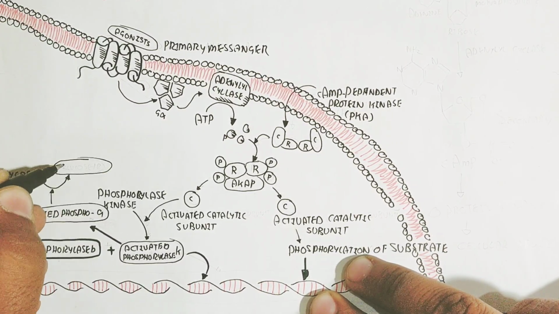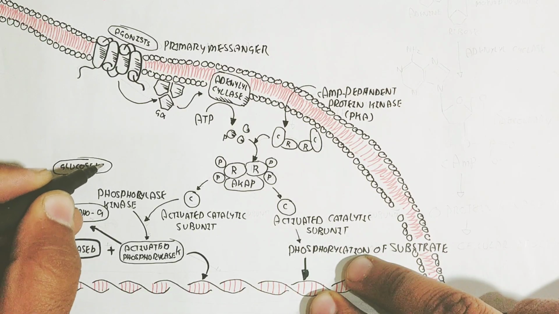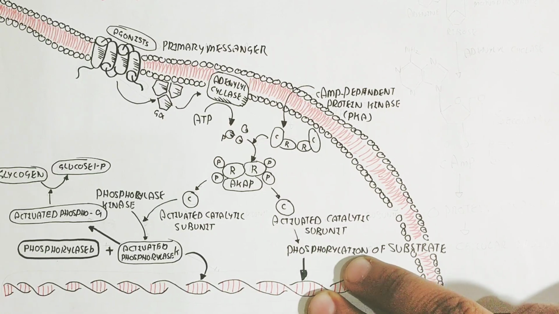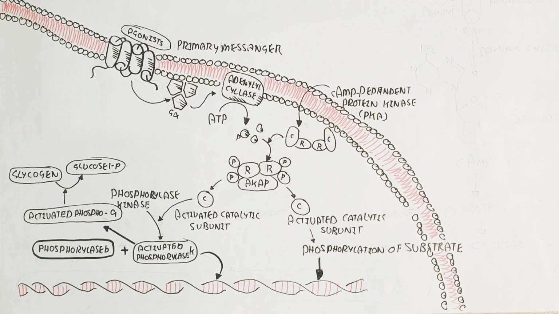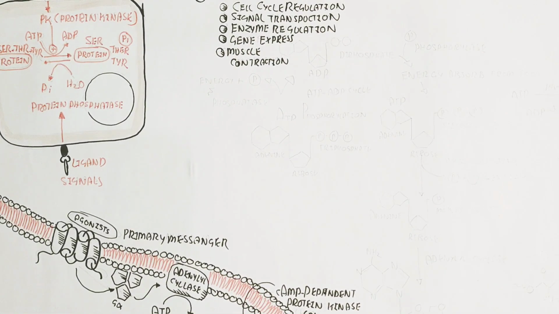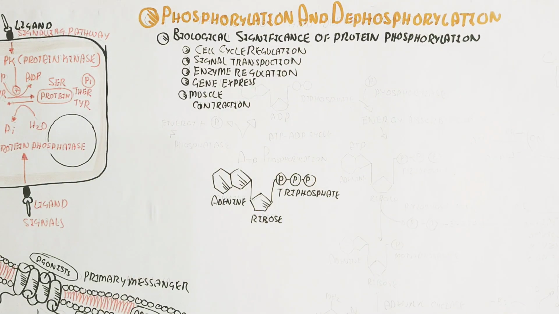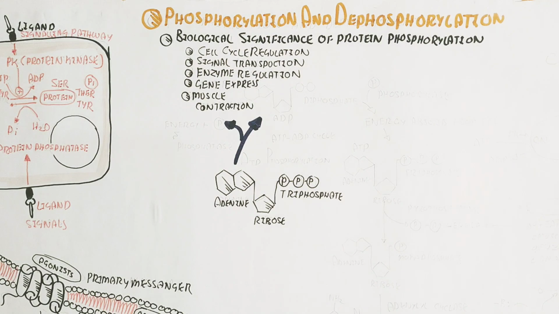But this activated phosphorylase kinase enzyme also binds with the phosphorylase B enzyme and activates the phosphorylase A enzyme, leading to glycogen phosphorylation, and the glycogen separates into the form of glucose 1-phosphate, which leads to glucose metabolism, the catabolic cycle. The glucose is used for the Krebs cycle and glycolysis to produce energy. So this is catabolism. Remember, this is the phosphorylation.